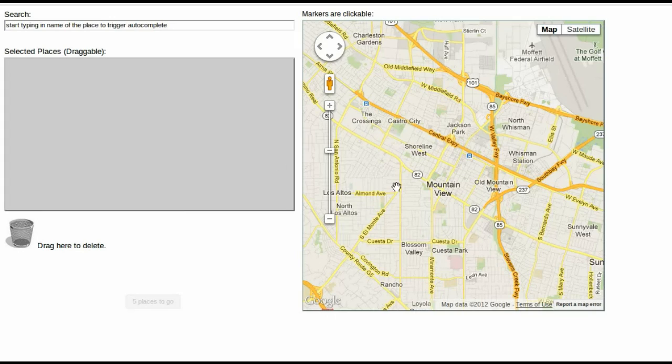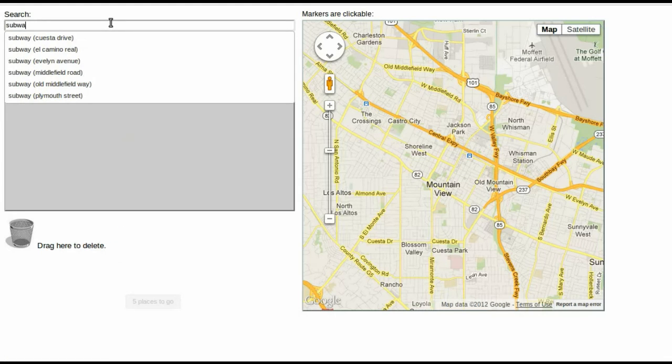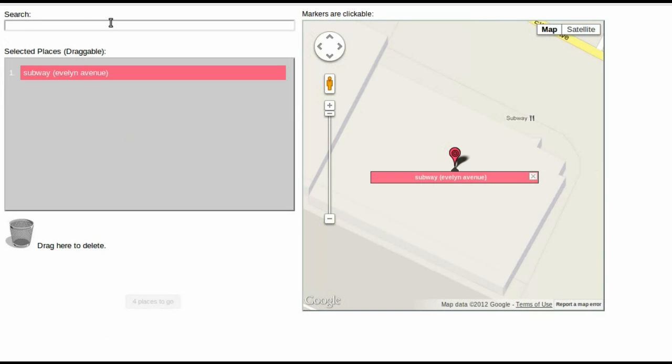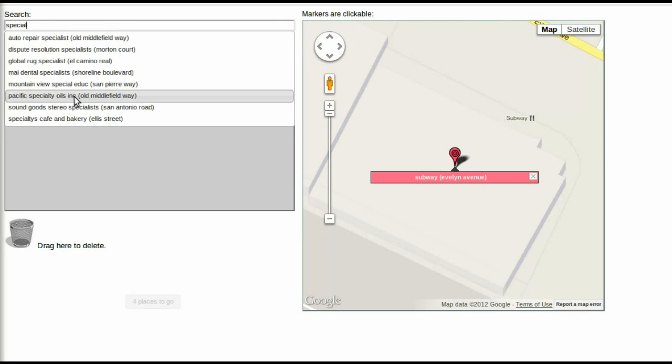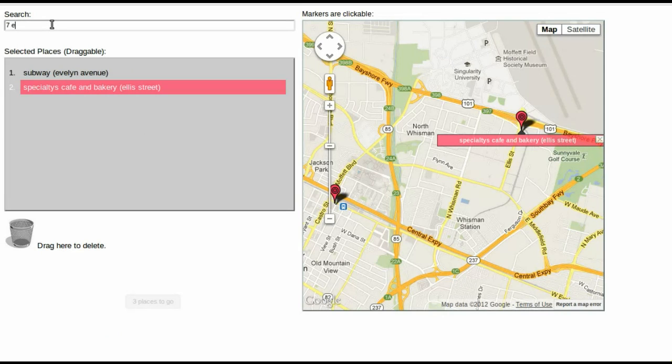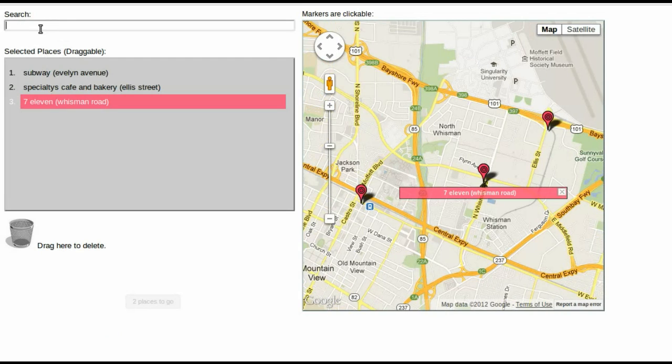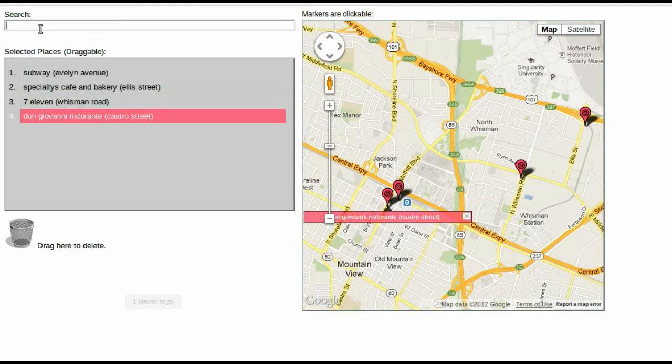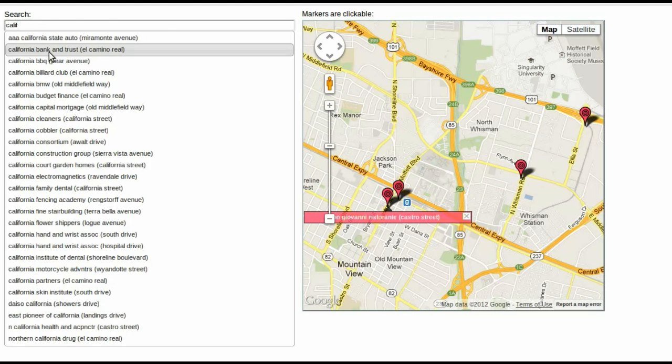In the first stage, select 5 places you know well as the target destinations you then will specify in the second stage. The page is showing the first stage. Start typing the name of a place and the system will try to auto-complete them by showing a drop-down list, like this. I'm going to choose the Subway on Evelyn Avenue, and a specialties cafe and bakery on Alice Street, and a 7-Eleven on Wisman Road, and an Italian restaurant on Castro Street, and also a bank near downtown area.